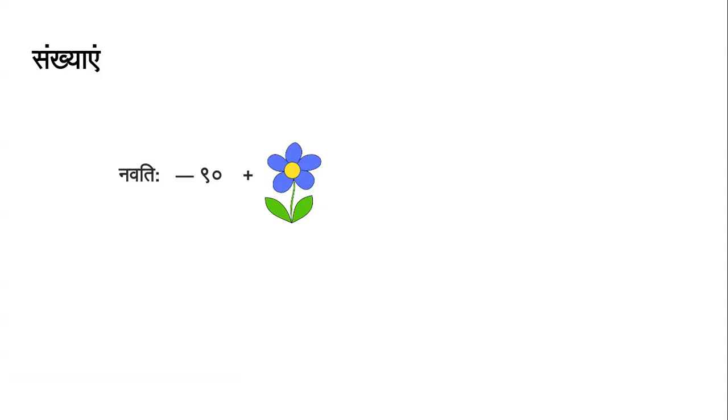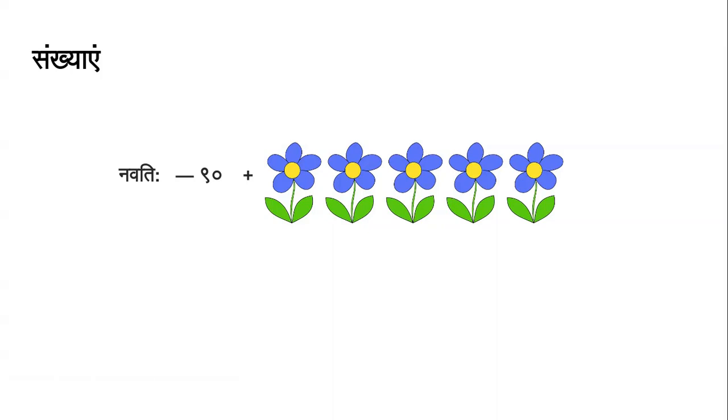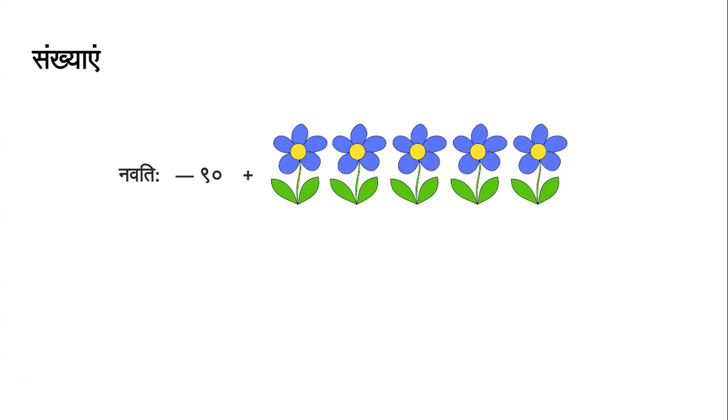Now let's add Ekam, Dve, Trini, Chatvari, Pancha. Pancha means 5. So we are adding 5 to Navatihi. That is Panchanavatihi, 95. Let's add Ekam, Dve, Trini, Chatvari, Pancha, Shada. It is Sharnavatihi, 96.